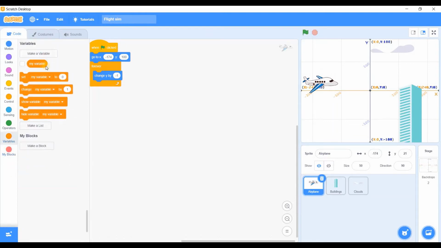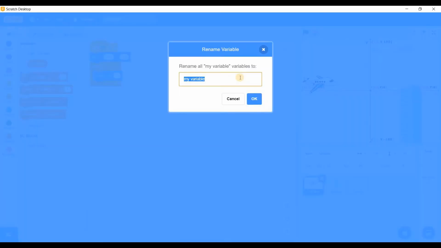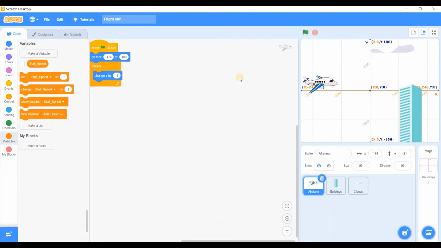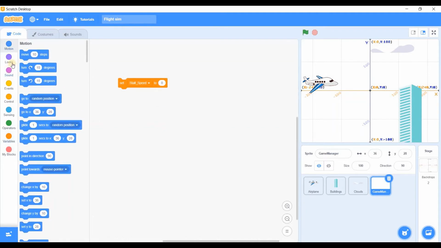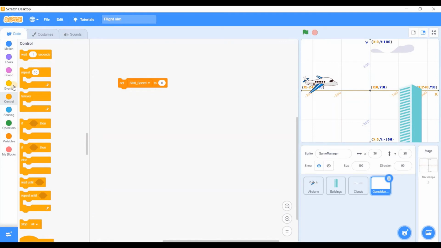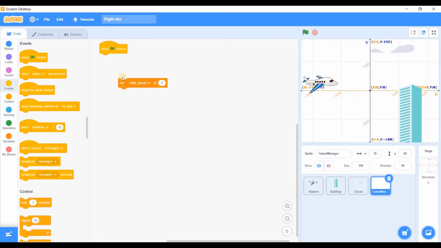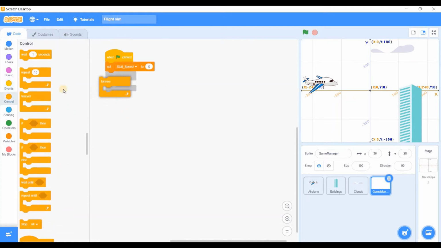So what I will do is rename this default variable to stall speed, and I will create an empty sprite, call it our game manager or scene manager. So it will help us with our stall speed. Motion, when this clicked, set stall speed to 0, then forever,